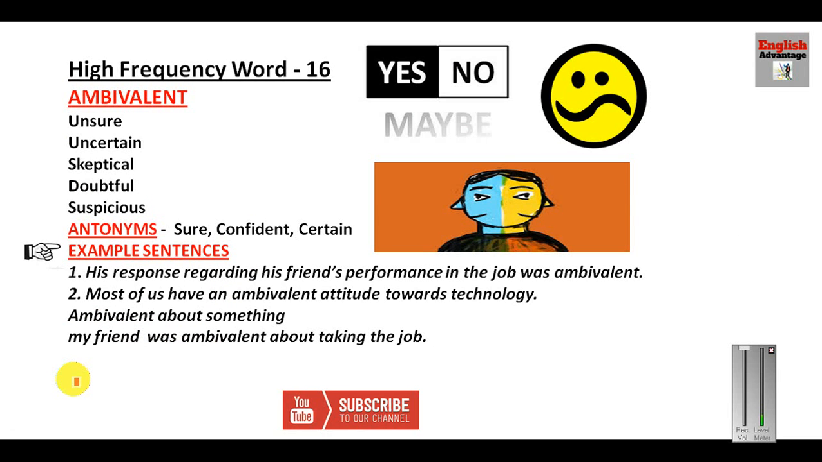Let us see the next word, ambivalent. Ambivalent simply means you are confused. Sometimes you are saying yes, sometimes you are saying no, sometimes you are saying maybe. So this word is also very common. Ambivalent simply means unsure, uncertain, skeptical, confused, doubtful, suspicious, and the antonyms of these words are sure, confident, and certain. Example sentence: his response regarding his friend's performance in the job was ambivalent.